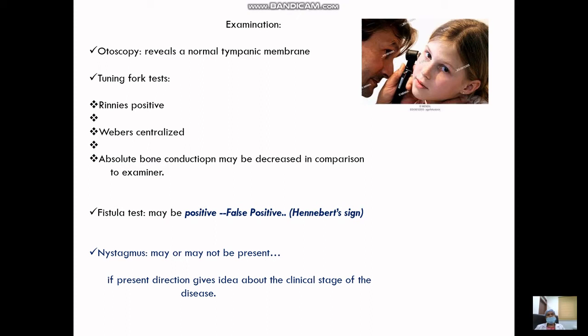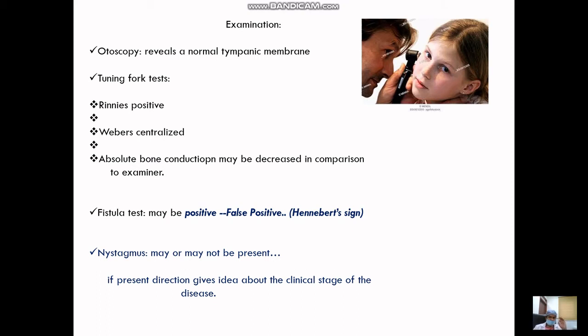And even during the remission period, if the patient has a history of very long duration, then also you can have a slightly decreased ABC, plus maybe age related too. So these findings you can get when you do an absolute bone conduction. When you do a fistula test, as I have mentioned previously, explaining also Hennebert's sign, it is a positive fistula test in the absence of an actual fistula, seen because of the dilated saccule pressing against the footplate of the stapes.